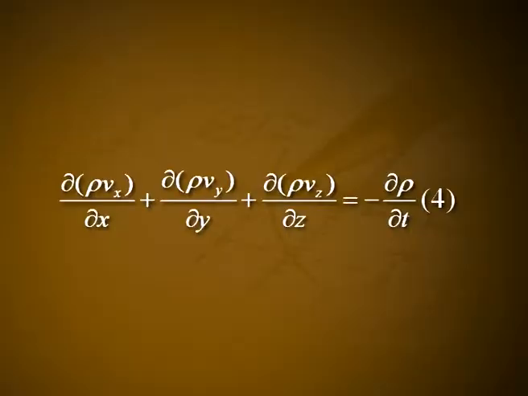This equation is called the hydrodynamic equation of continuity. One can express this equation in the component form as dou by dou x of rho vx plus dou by dou y of rho vy plus dou by dou z of rho vz is equal to minus dou rho divided by dou t. Let it be equation number 4. For an incompressible fluid, dou rho by dou t is equal to 0, so del dot rho v is equal to 0, or dou by dou x of rho vx plus dou by dou y of rho vy plus dou by dou z of rho vz is equal to 0. Let it be equation number 5.